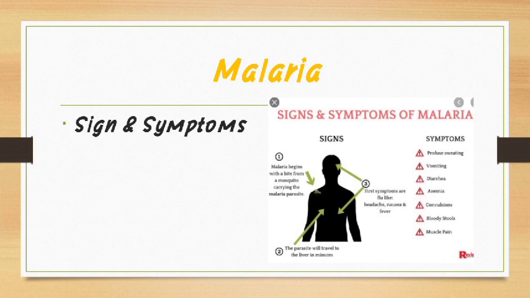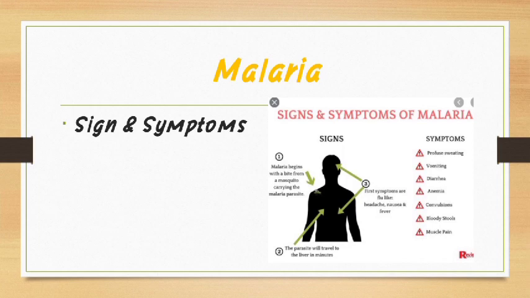Initial symptoms are fever, headache, and chills, which sometimes may be difficult to recognize as malaria. The classical symptom of malaria is cyclic occurrence of high fever followed by sweating and sudden shivering. Such an entire episode lasts for 4 to 6 hours and recurs every 2 or 3 days.